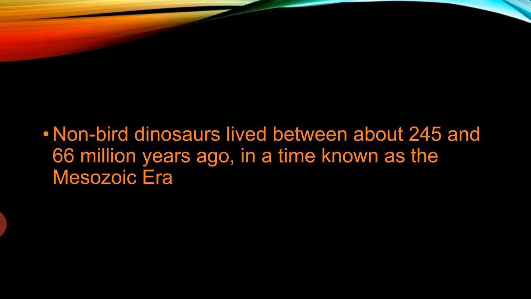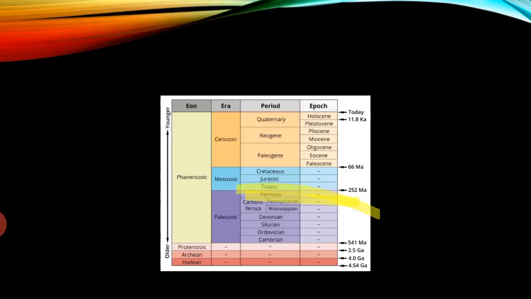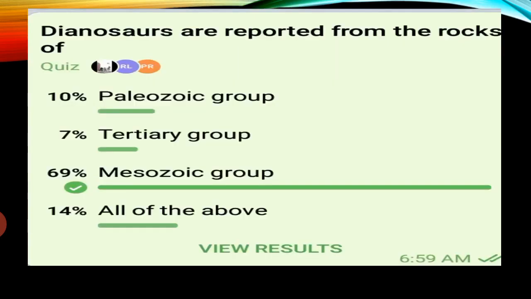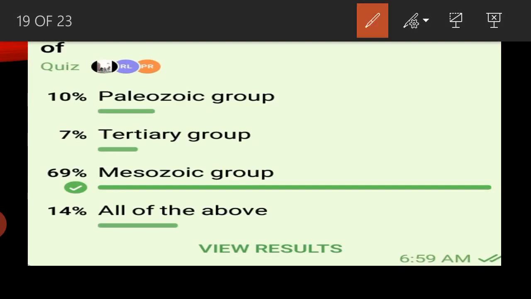Paleozoic is Cambrian, Ordovician, Silurian, Devonian. Dinosaurs appear only from the Triassic, so why would they appear in Paleozoic group rocks? So this is the wrong answer.